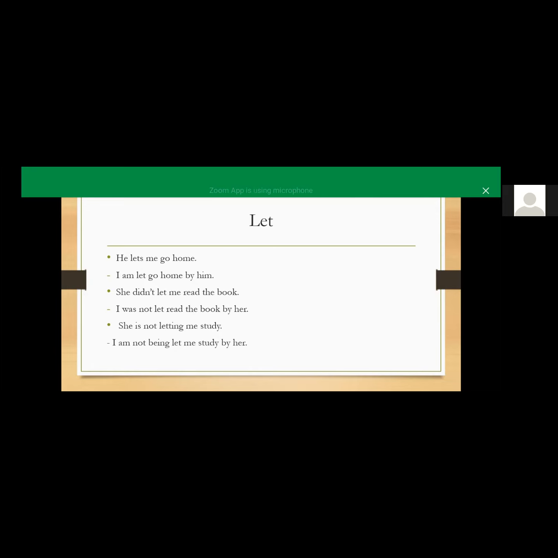And "go home" is the complement, and "by him," our subject, will become the object.